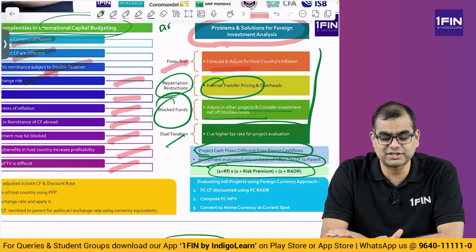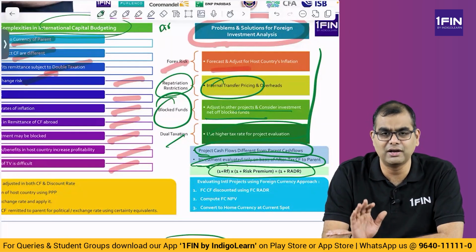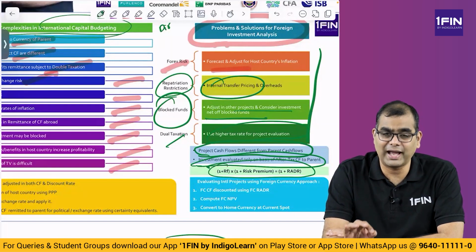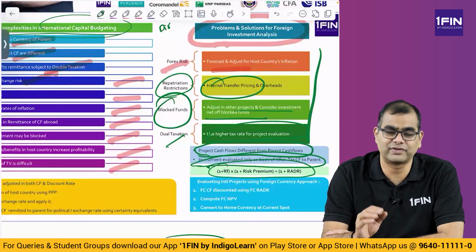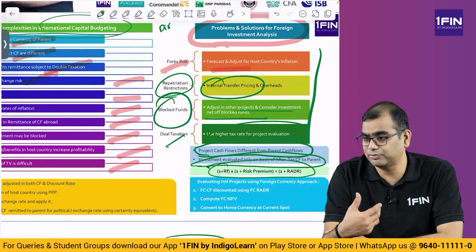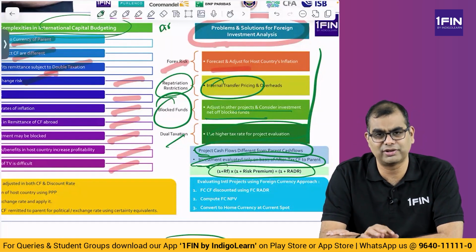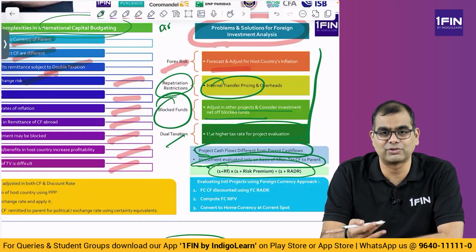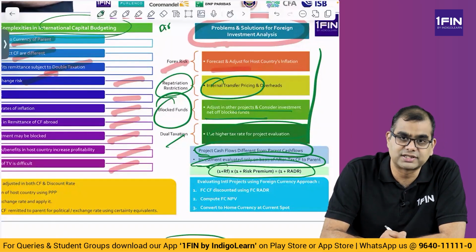How is the risk-adjusted discount rate arrived at? It is simply a product of 1 plus the risk-free rate of the country and 1 plus the risk premium. Now, risk-free rates for different countries vary, but risk premiums also depend on the project and all of that. So you have to be very careful. In fact, I think the question in November 24 related to this only. Even though they didn't give the question properly, this is what the question was pertaining to. Now, how do you evaluate using this risk-adjusted discount rate?